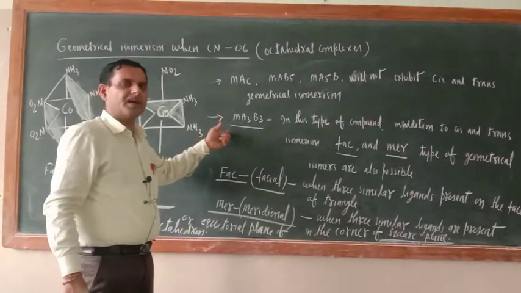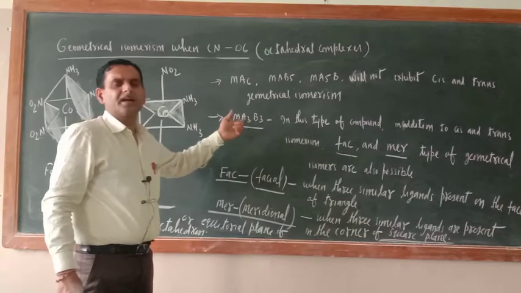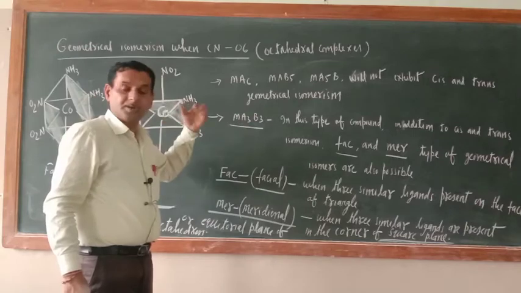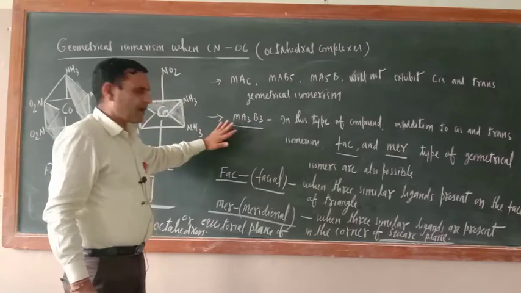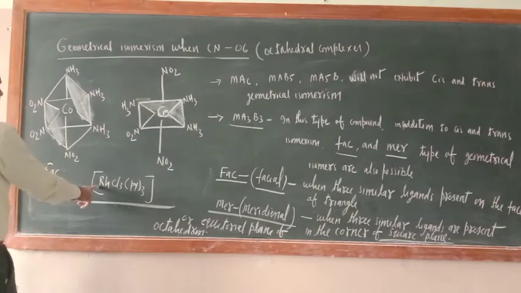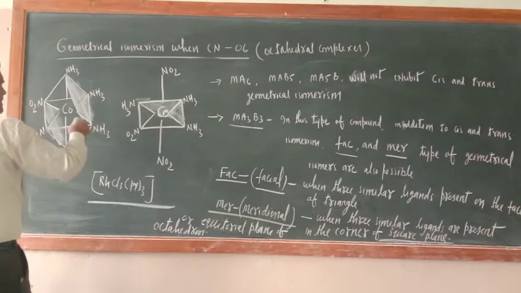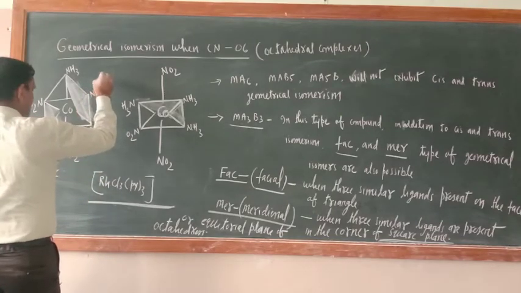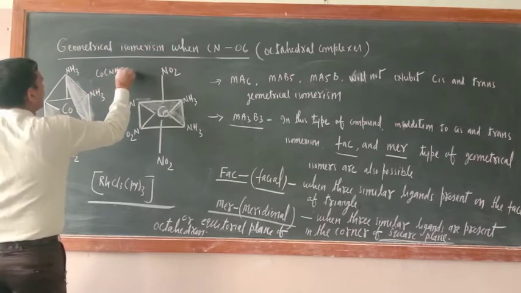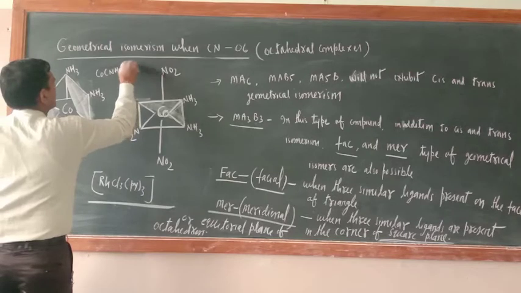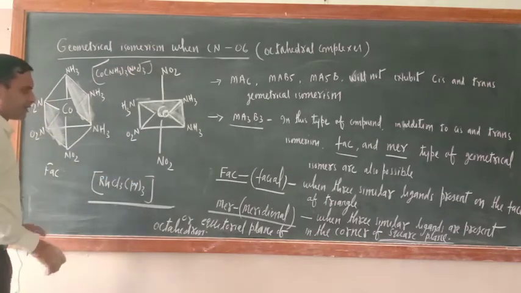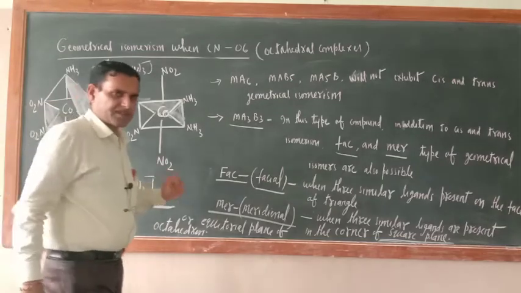Either one you can make the negatively charged ligand or the neutral ligand. No problem. So I wrote two examples here. One is this example and another one is Co(NH3)3(NO2)3. This is the compound.